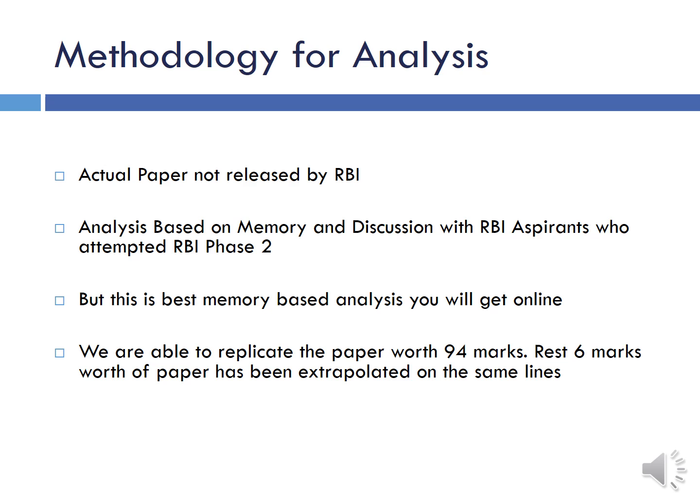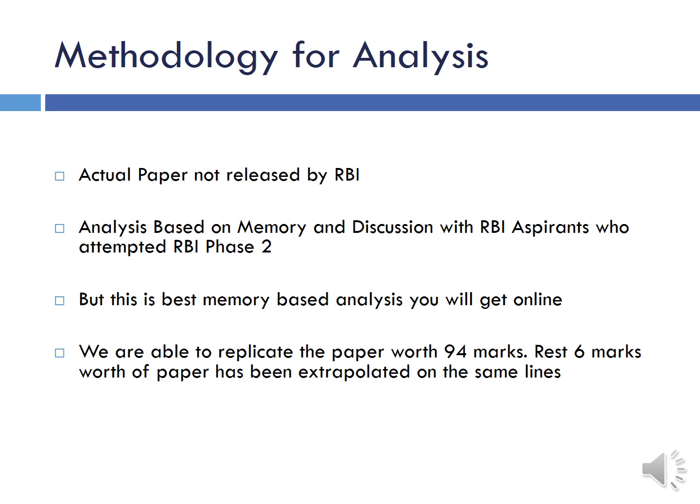The methodology that we have followed for analysis is this: since the actual paper is not released by RBI, we have analyzed this paper based on the memory of the candidates or aspirants who appeared for RBI Phase 2 this year. But this is the best memory-based analysis you will get online, because it was made after thorough workshops with the candidates who appeared for the exam.